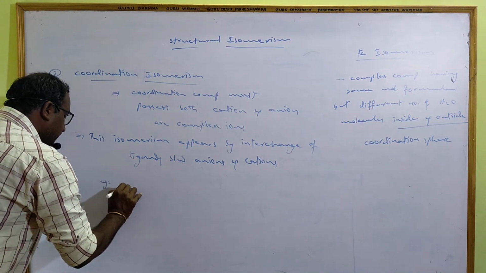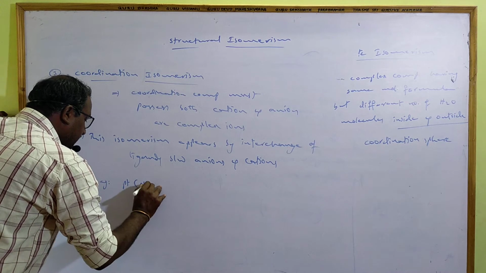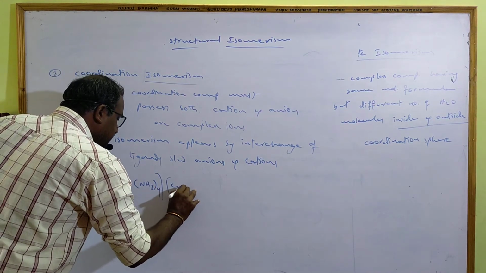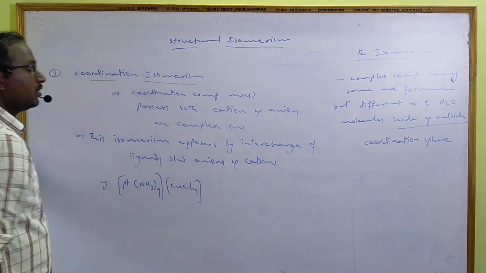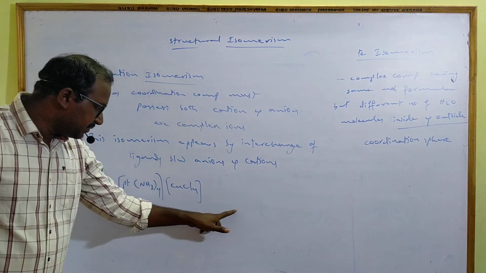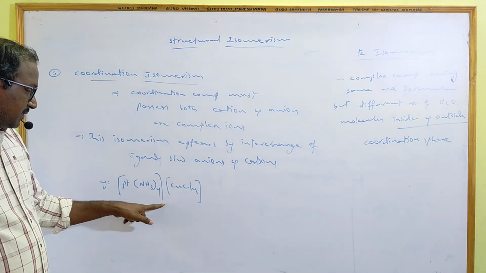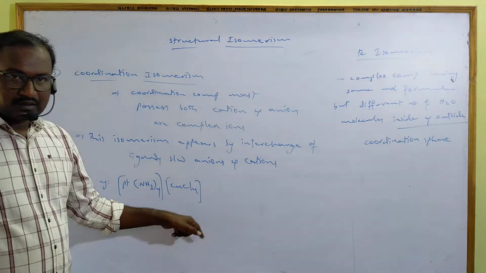Example: [Pt(NH3)4]2+ and [CuCl4]2-. It is a single complex; this is the cationic complex ion and this is the anionic complex ion.